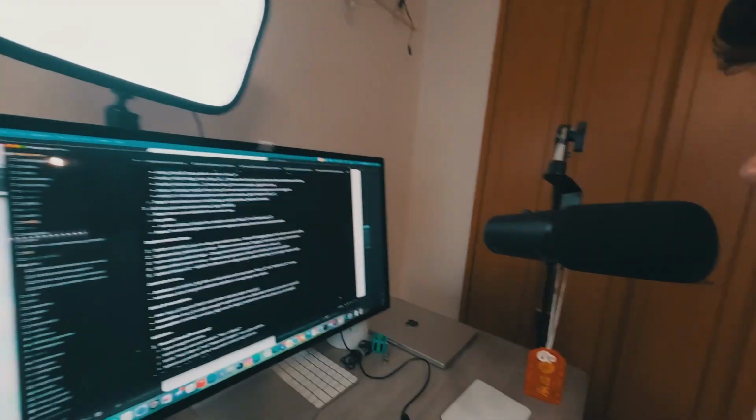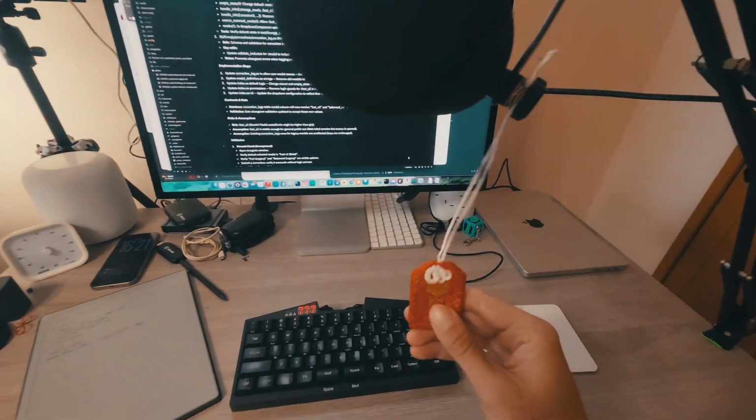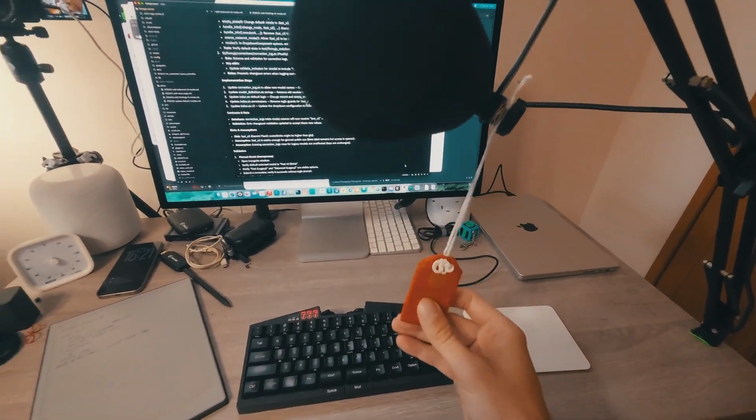And welcome to my studio. This is usually how I work, so it looks like that. Got my little setup here. Got my Omamori here for good luck while coding. What do you think about it?